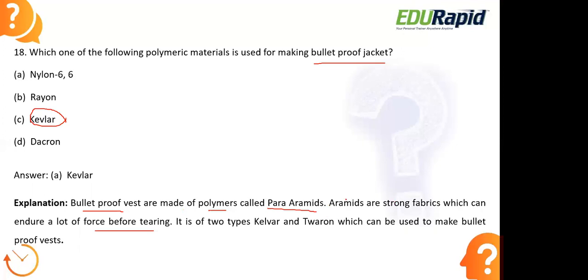jackets. So here when we are looking at this aramids, it is of two different types, Kevlar and Twaron. So these two are the ones which are basically used in making bulletproof jackets, because these are usually strong fabrics and they can endure a lot of force before tearing. Before the jacket tears, it can endure the force and it can resist the bullets from entering inside the jacket. So these are the suitable materials to make bulletproof jackets.